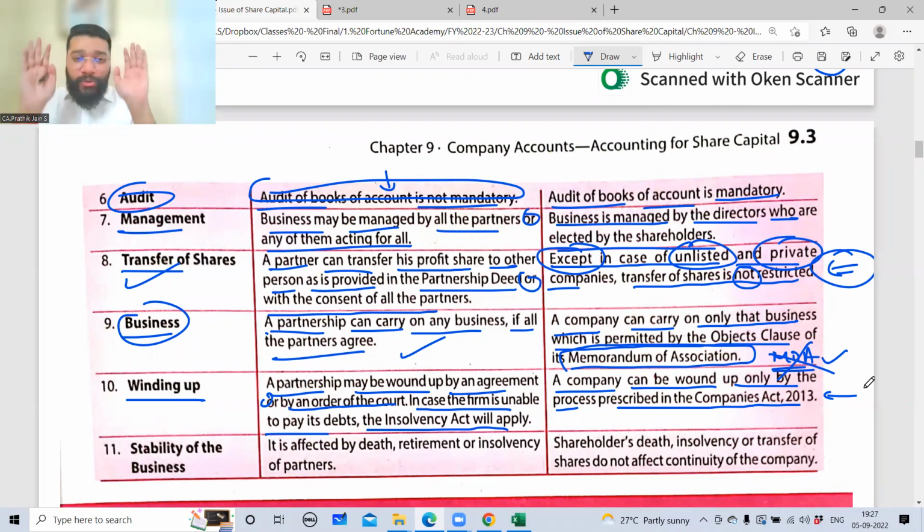So here, the closure of the business happens only if you follow the steps given in the winding up procedure of the Companies Act. There's a separate chapter on the winding up procedure, an individual chapter. I think that is there at the CA Intermediate or CA Final level, or CS Executive or CS Final level.